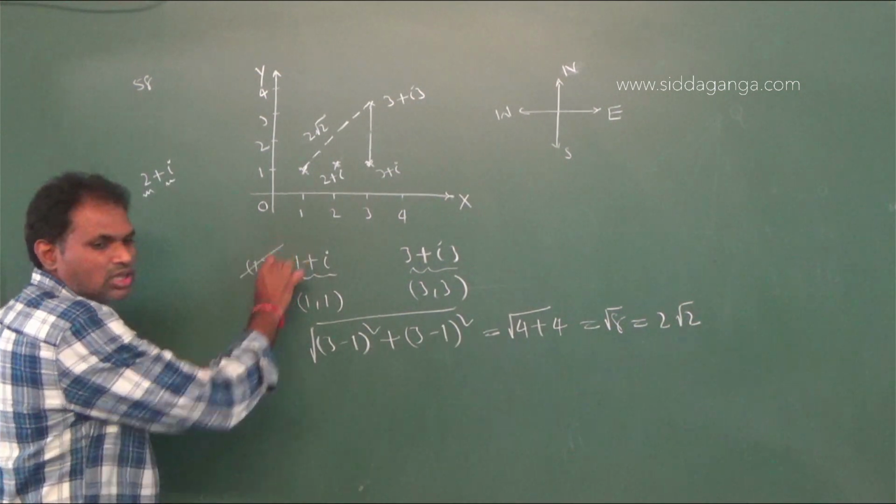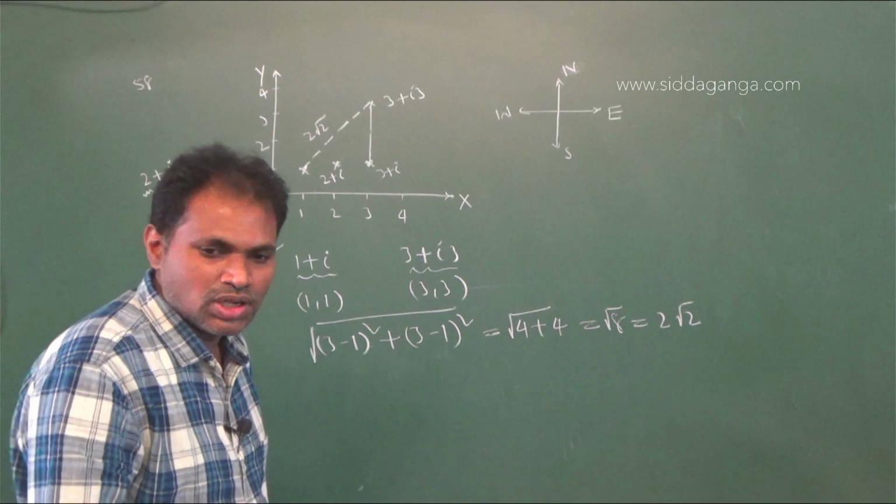Therefore, the first option is right. Therefore, the correct option is 1 plus i. Next problem.